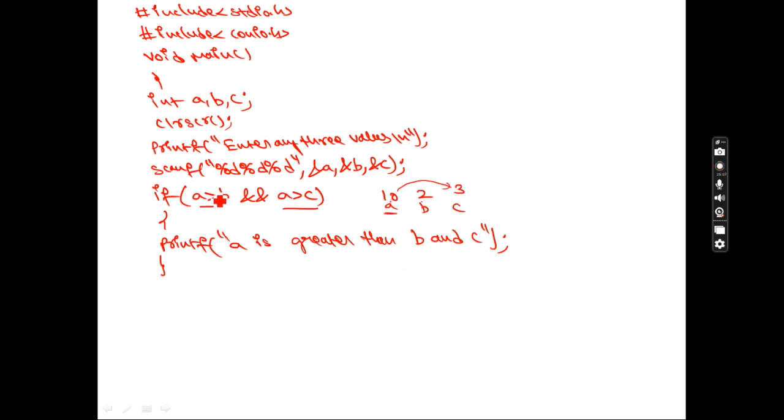Okay. Sir, if any one of these condition is fail, so मैं क्या कर दिया? Okay. ऐसा करा. Okay. Now A greater than B. Yes. यहाँ पे true आया. Problem नहीं है. But now is A is not greater than C. So it means what? A is eliminated. So इसका मतलब A is eliminated. So answer is between what? B and C. So that is the reason we are writing.